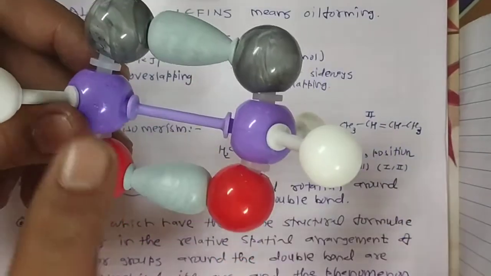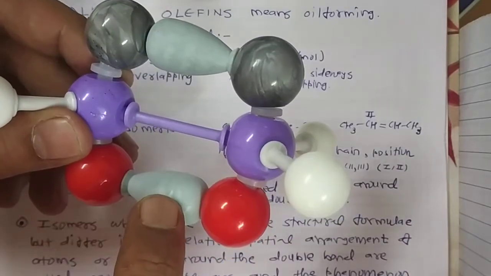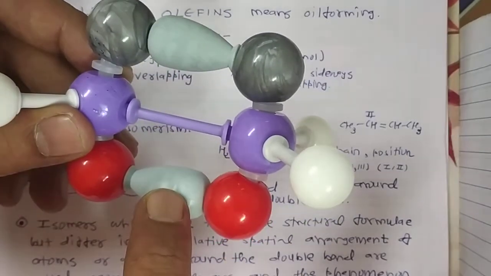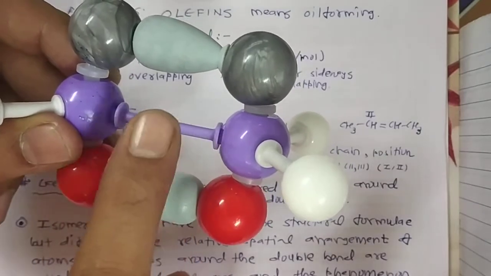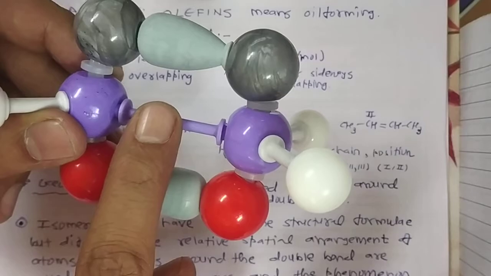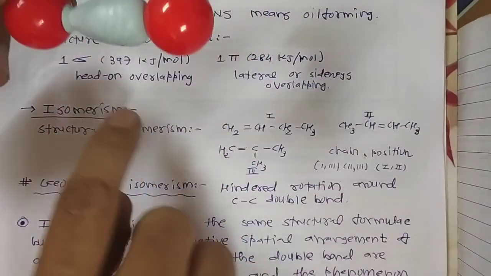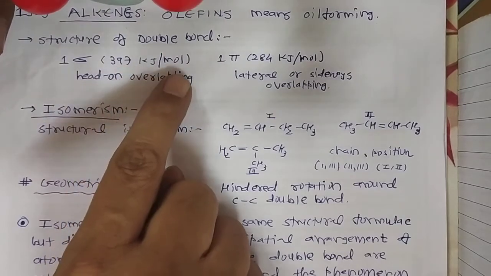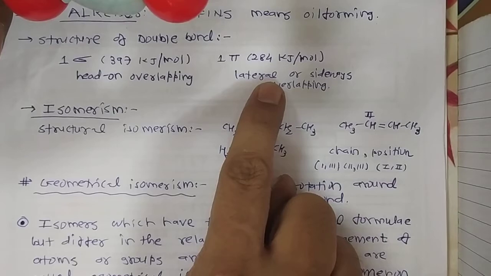As we saw, between the carbons this is a single bond, this is either or, it's a double bond. In this case the carbon single bond is a strong sigma bond. The enthalpy is almost 397 kilojoule per mole for one sigma bond, and the remaining is one pi bond.